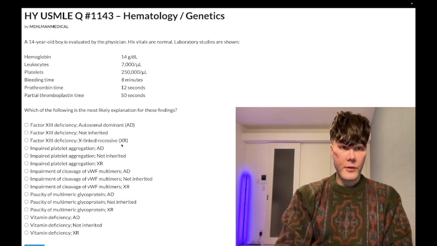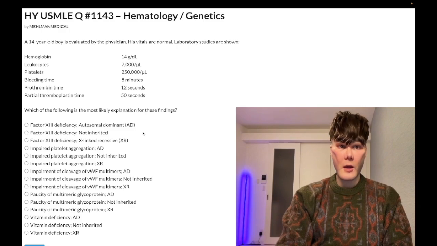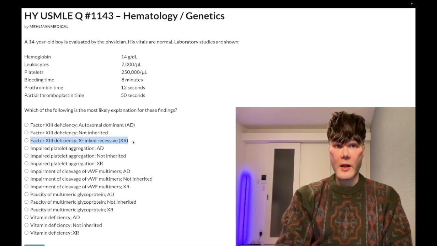Well, these first three answers are all wrong, because factor VIII deficiency, hemophilia A, is X-linked recessive. This would give you an isolated increase in PTT, but we would not have an elevation of bleeding time, which we have here. So you know it can't be right. But this will classically be two vignettes. Number one, a school-age boy who has bleeding into the knee, hemarthrosis. They can tell you a maternal uncle had died from mild head trauma. Second vignette, pediatrics, can be a neonatal boy who has excessive bleeding with circumcision. Wrong answer.